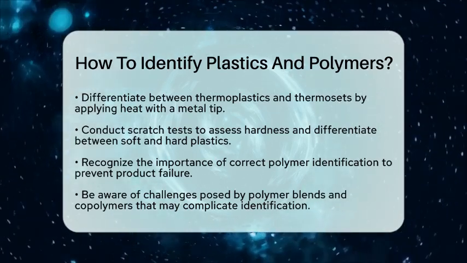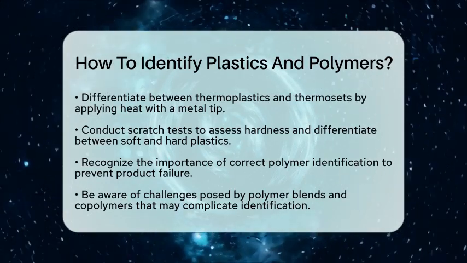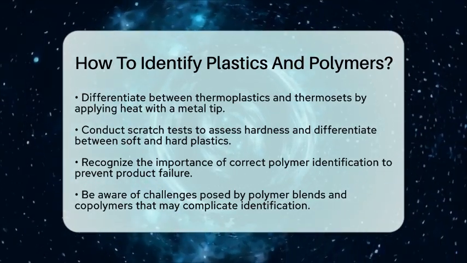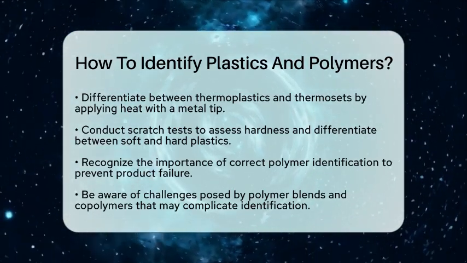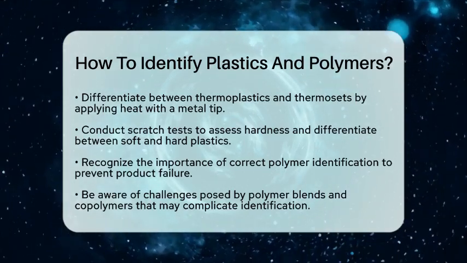In summary, identifying plastics and polymers involves a series of tests from simple physical observations to advanced chemical analyses. Each step reveals important information about the material's composition and behavior, which can help explain potential failures or breakdowns in products.